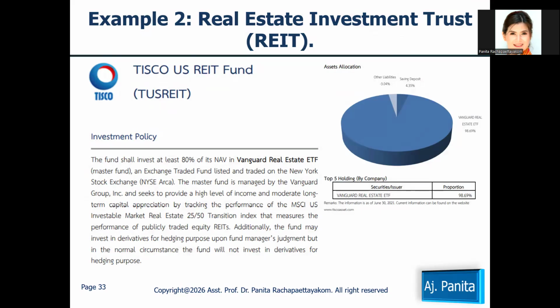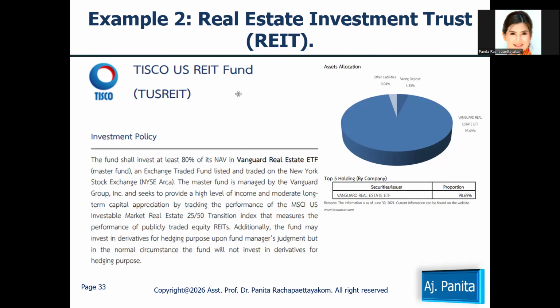The REIT property. So the second example is the real estate investment trust of the Tisco Asset Management Company. We call it REIT, right? This fund invests in the real estate in the US. Please notice here that this is the Tisco US REIT fund.